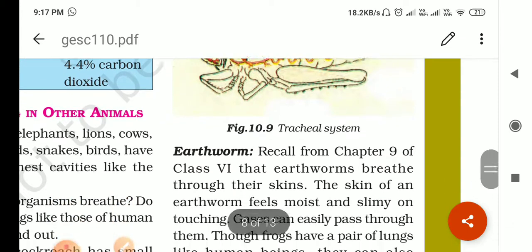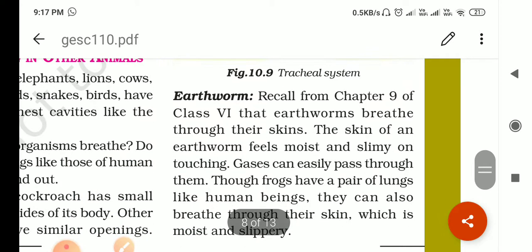Okay, now next is the earthworm. We know the earthworm breathes through its skin, and the skin of the earthworm is very moist and slimy also. When we touch it, we feel it is very slimy, right? Then other animals such as the leech and earthworm are of the same group.